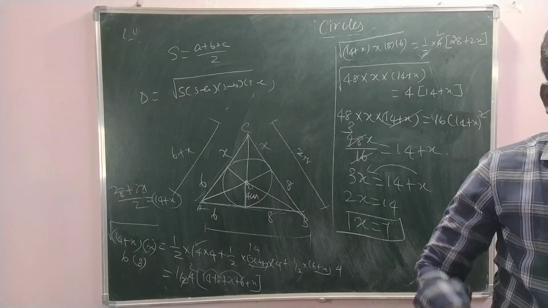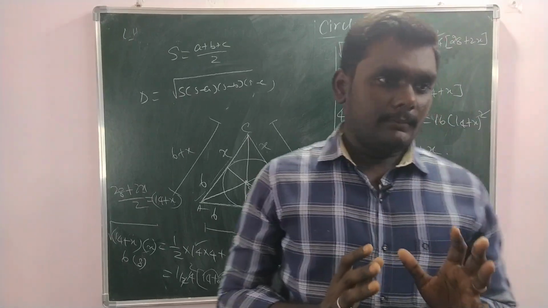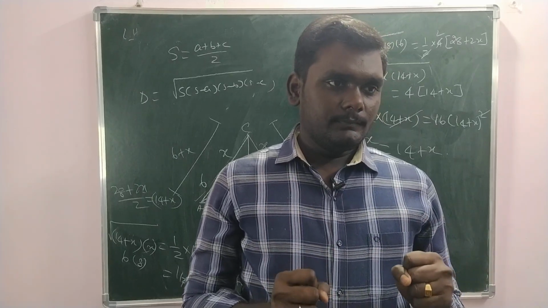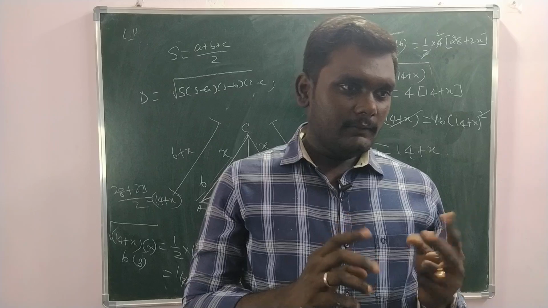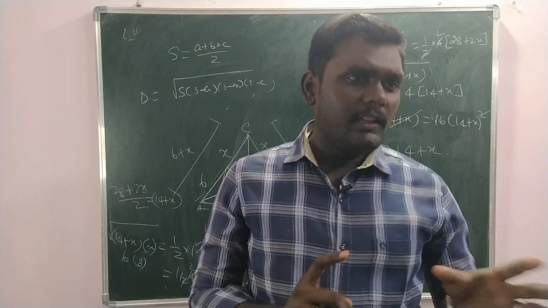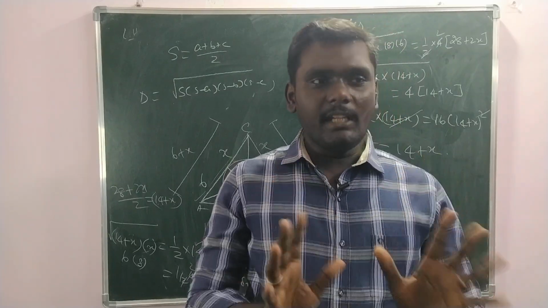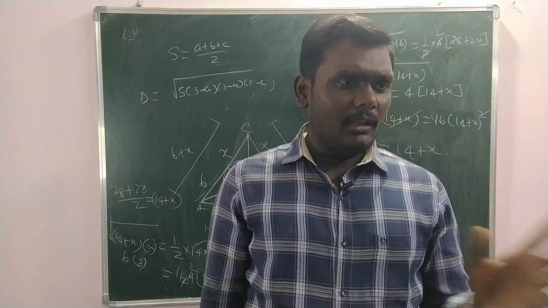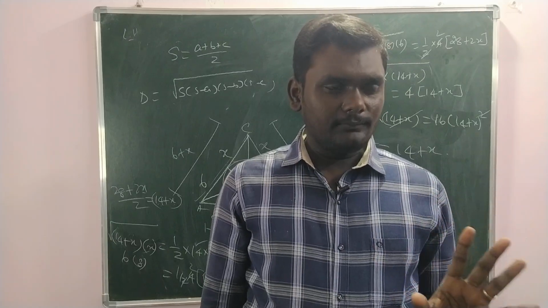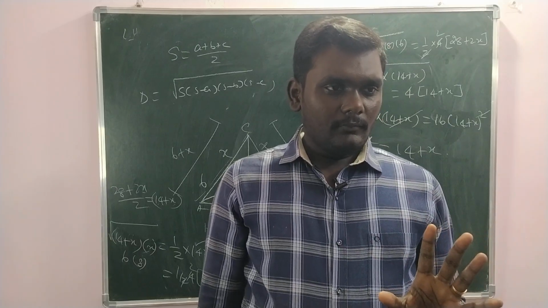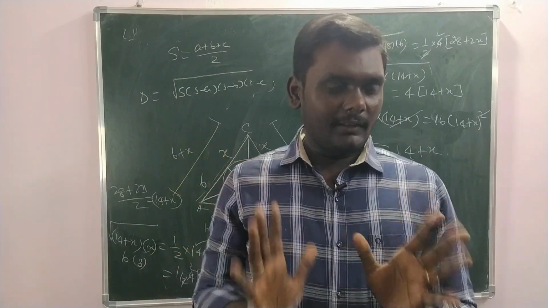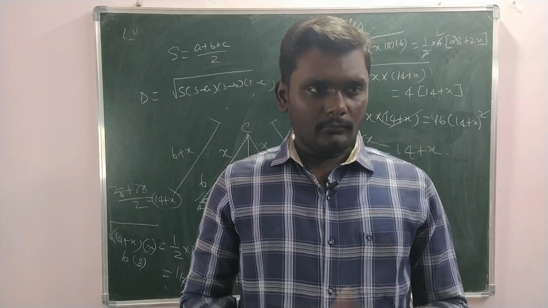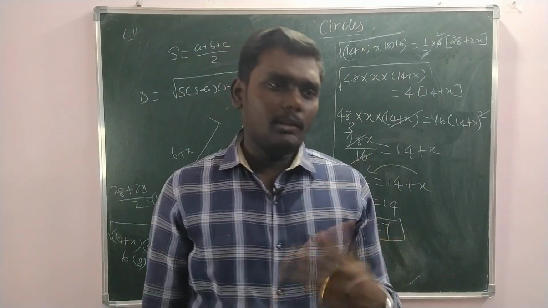See, circles is a very easy chapter, but you are complicating it. Only 2 exercises. In the second exercise, the first few questions are very easy, and for the past 5 years they asked only textbook questions, exact textbook questions, examples or exercises. That alone you have to be aware of. That's all. Then extra we can study the questionnaire. That is enough. Apart from that, don't confuse yourself. Got it? Now in the questionnaire also, you just study priority 1 and 2. That would be enough.